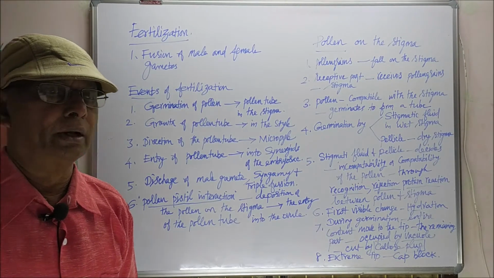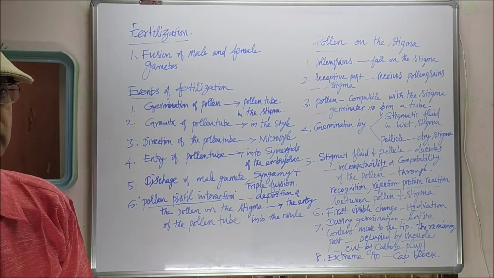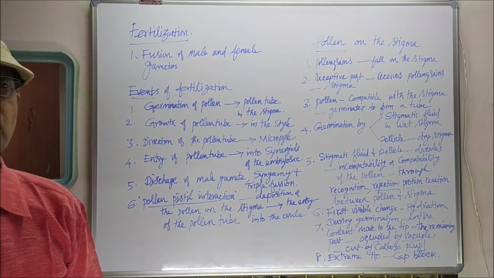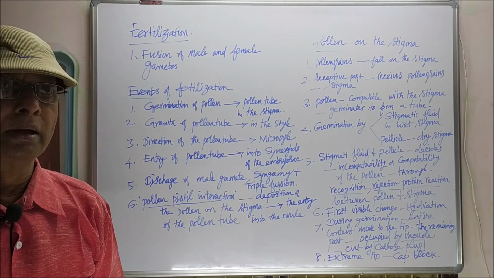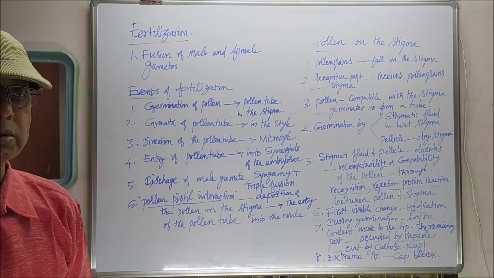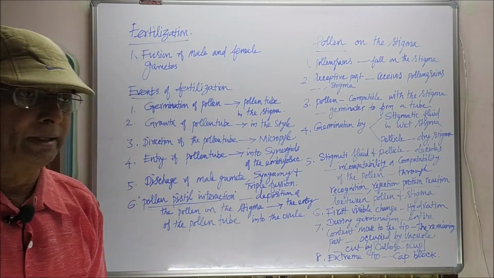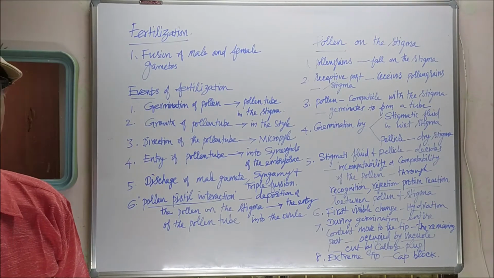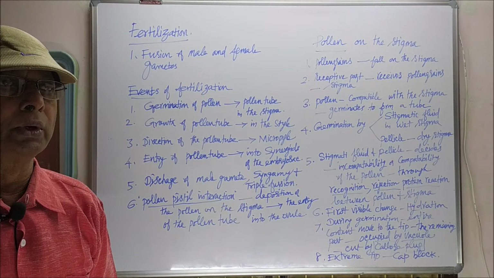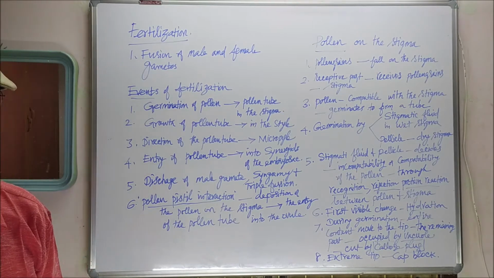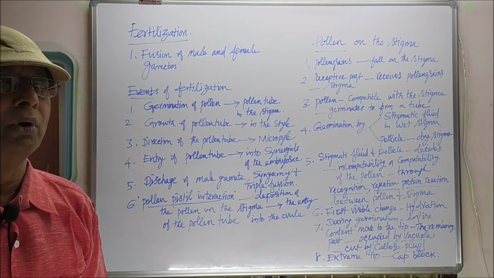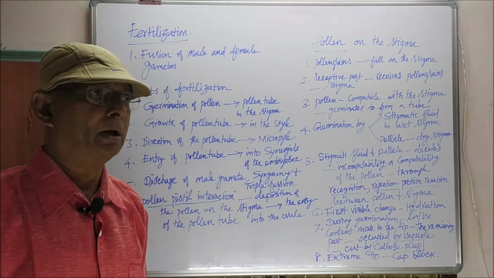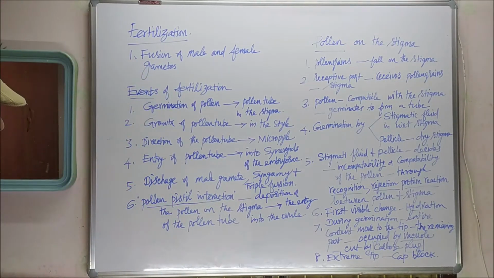During that union, a triple fusion takes place. Triple fusion means union of three nuclei, union of three sets of chromosomes. One is the male nucleus, and the other two nuclei of the polar cell unite to form endosperm. That fusion is considered the triple fusion.